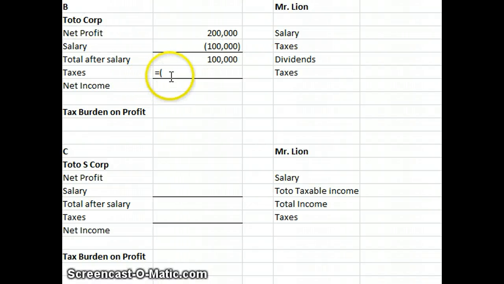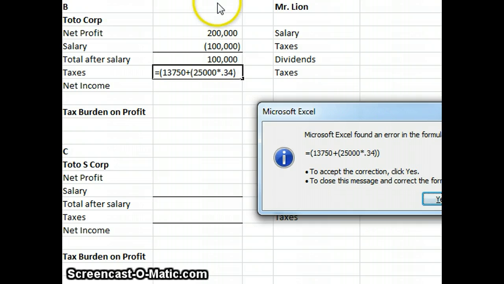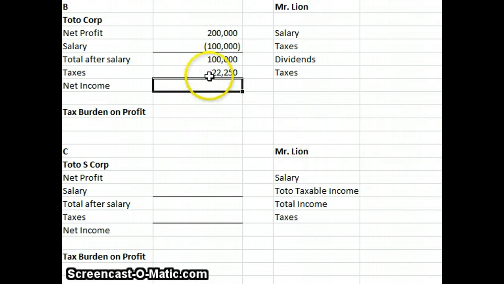I apologize for that. 13,750 plus the amount over that, so 25,000 times the corporate tax rate at that level, 0.34, and I still have my 22,250 as my income tax.